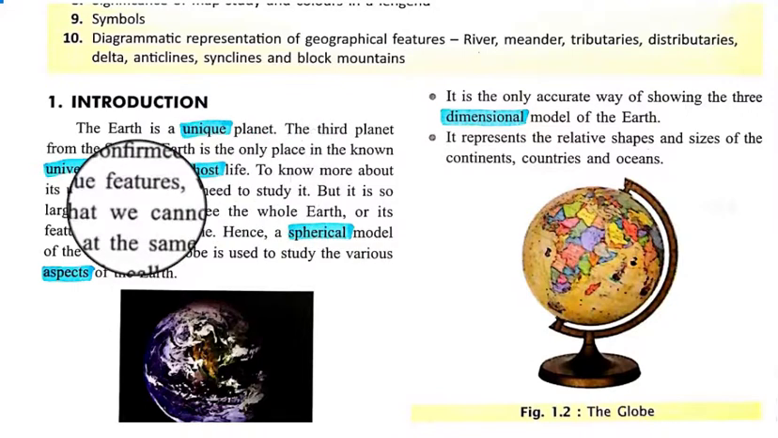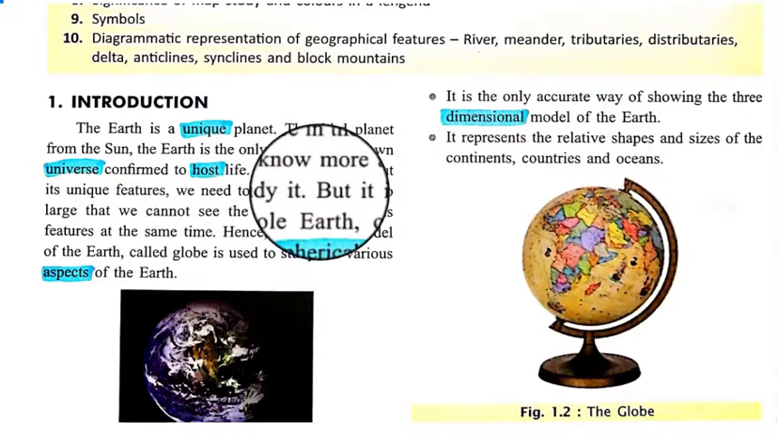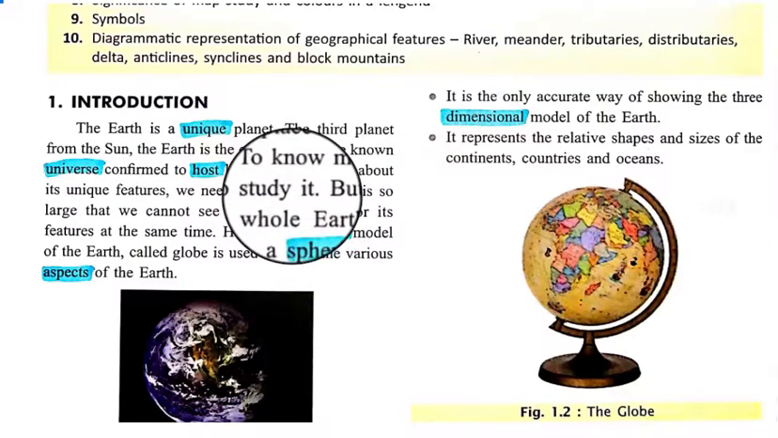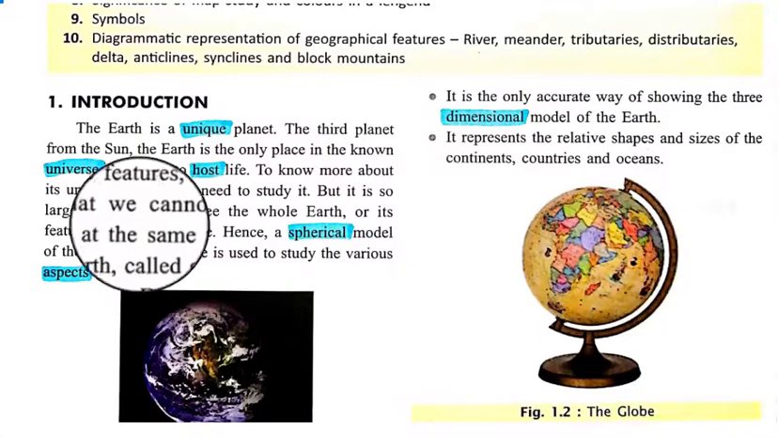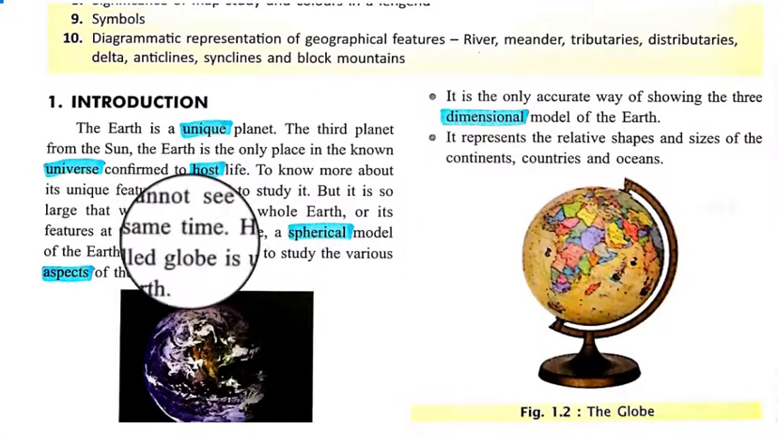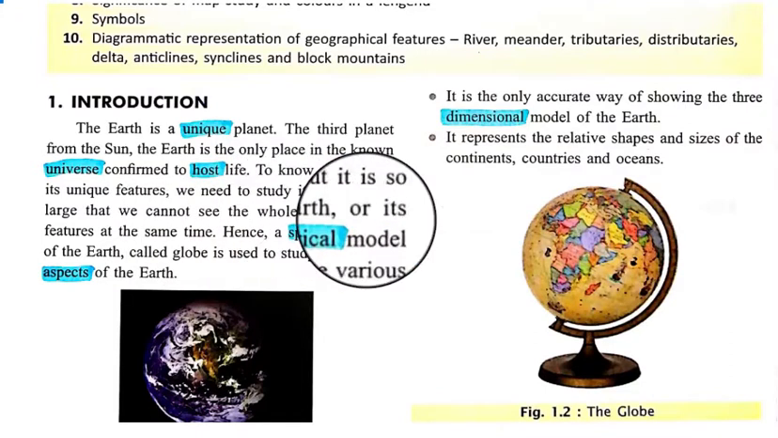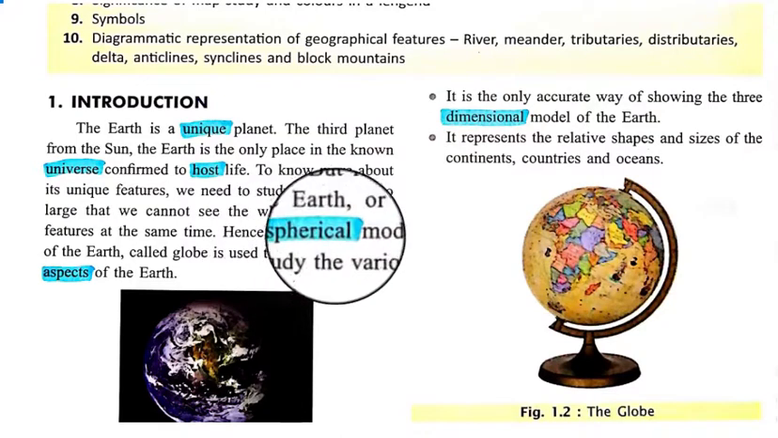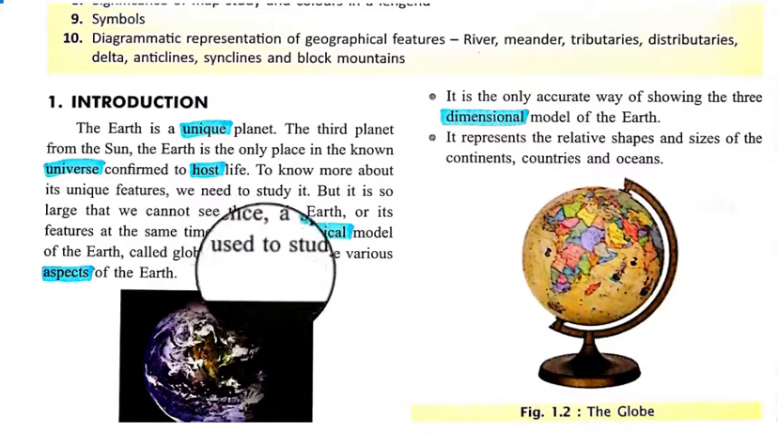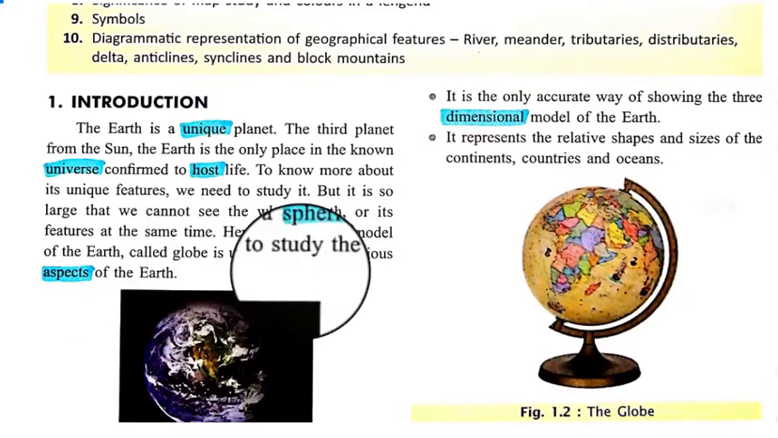To know more about its unique features, we need to study it. But it is so large that we cannot see the whole Earth or its features at the same time. There are so many features that we cannot cover them in a certain time. Hence, a spherical model of the Earth called a globe is used to study the various aspects of the Earth. Man creates an Earth-like structure which is called a globe.